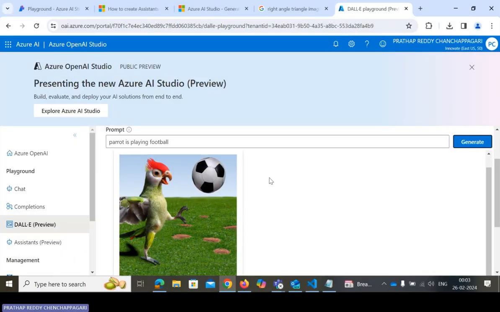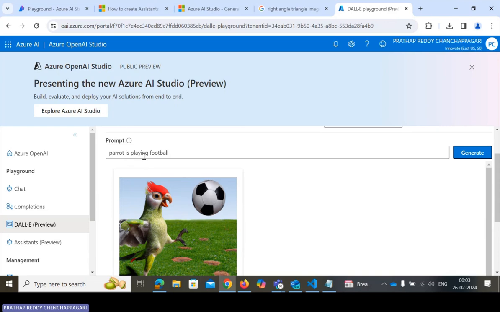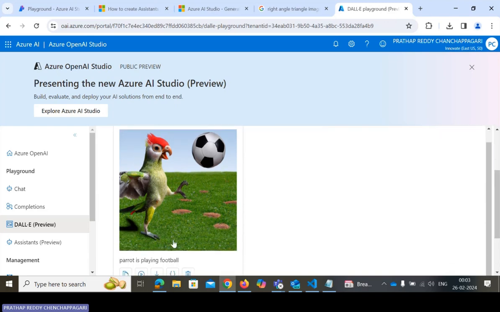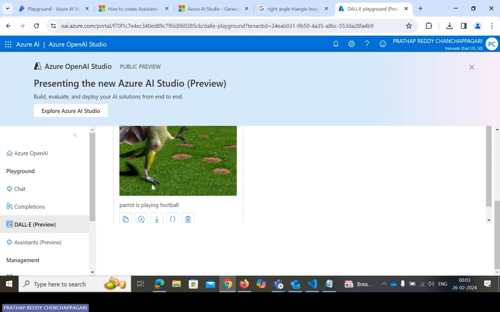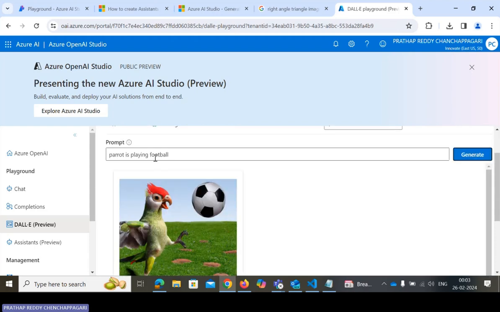Let's see how beautiful it was, right? So I just asked a prompt like "the parrot is playing football." So it looks like the parrot is playing football. Okay. So whatever images we create here, that is not available in the web browser.